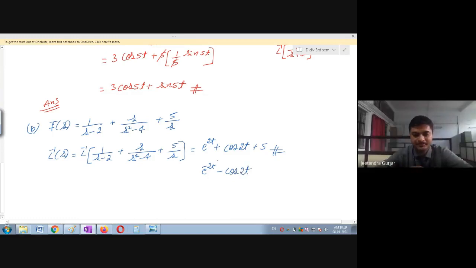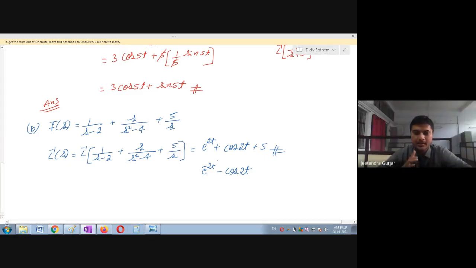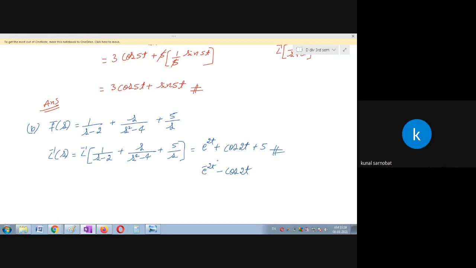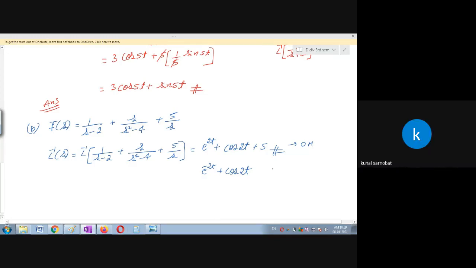So see, still confusion is there, means you have to practice, students. This is what I am telling you. Silly mistake. Sir, get 0 marks. So this is the cos 2t plus cos 2t. Cos 2h.